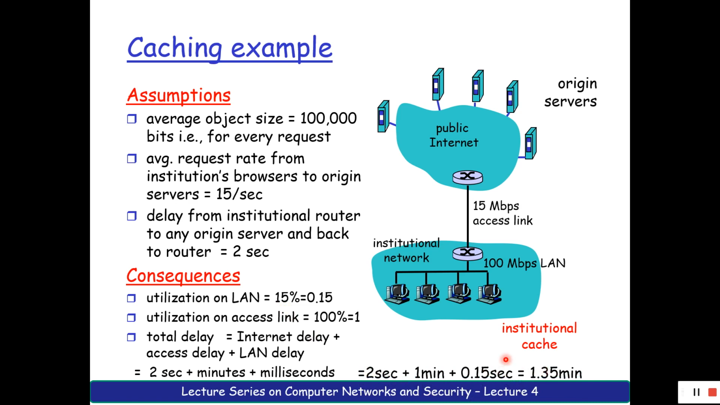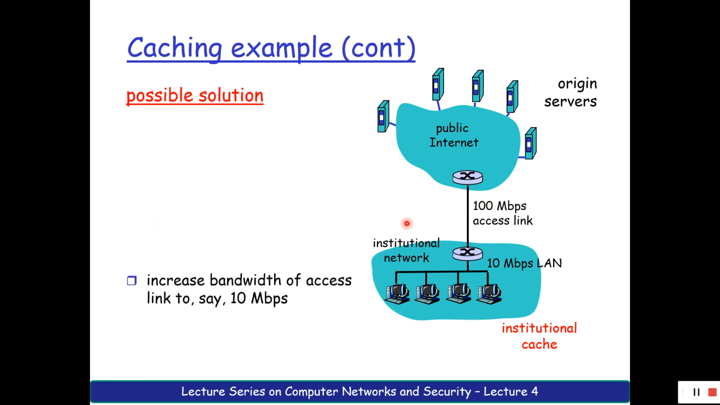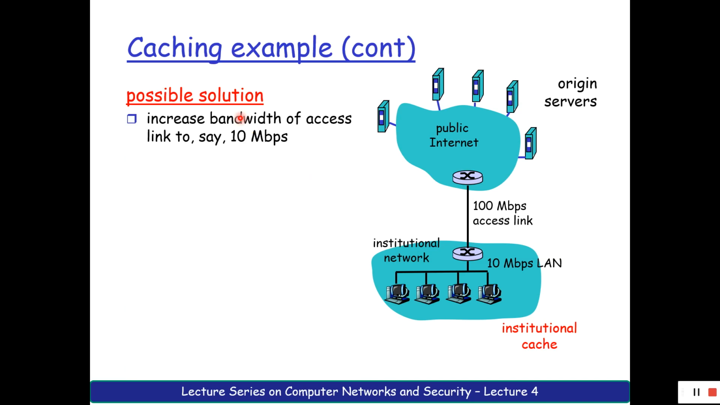So this is quite a bad thing, correct? So what to do as an alternative? As an alternative, I can make one change. First change is that I'll make this as 10 Mbps and I'll make this as 100 Mbps. Okay. So what are the consequences or possible solutions that you can have? You increase the bandwidth, say to 10 Mbps.